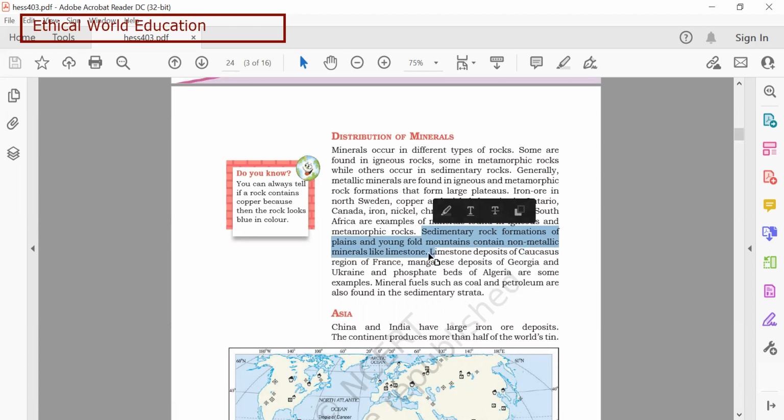As examples, the limestone deposits of the Caucasus region of France, the manganese deposits of Georgia and Ukraine, and the phosphate beds of Algeria.